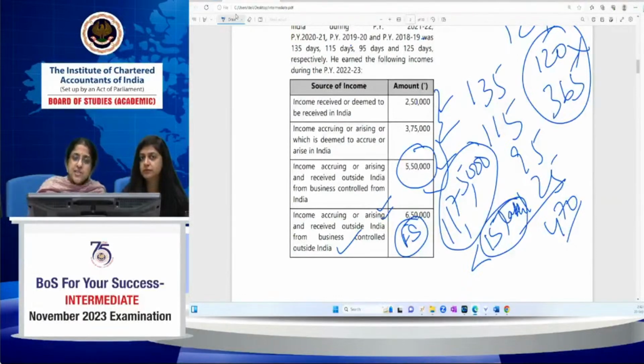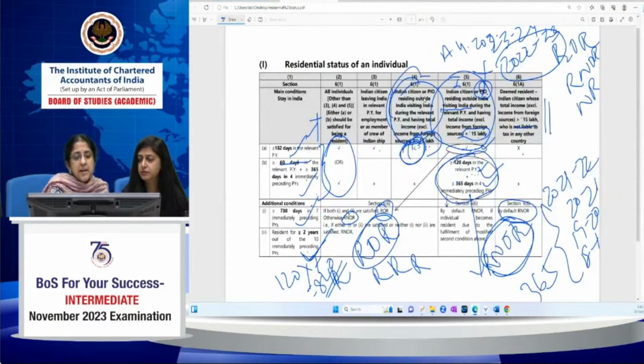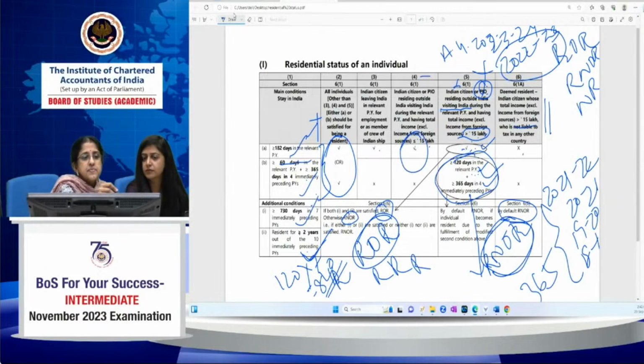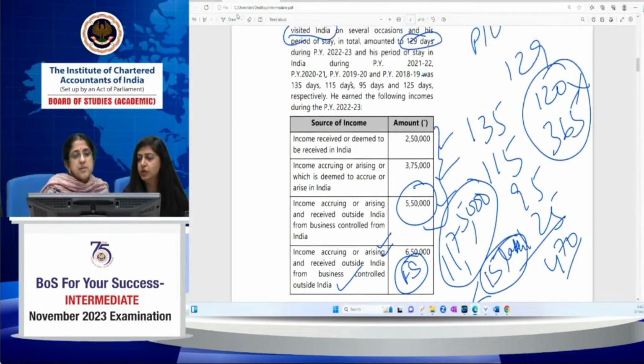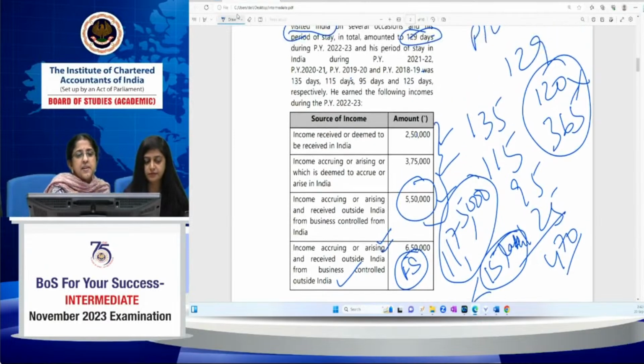So what condition do you have to see in that case? In that case, you will have to see income less than 15 lakh. It's less than 15 lakh, na? So you have to see this condition. Here it's only the 182 days condition they have to satisfy, which in this case they are not satisfying. She stayed in India only for 129 days in the current year. So they are not satisfying the 182 days condition.